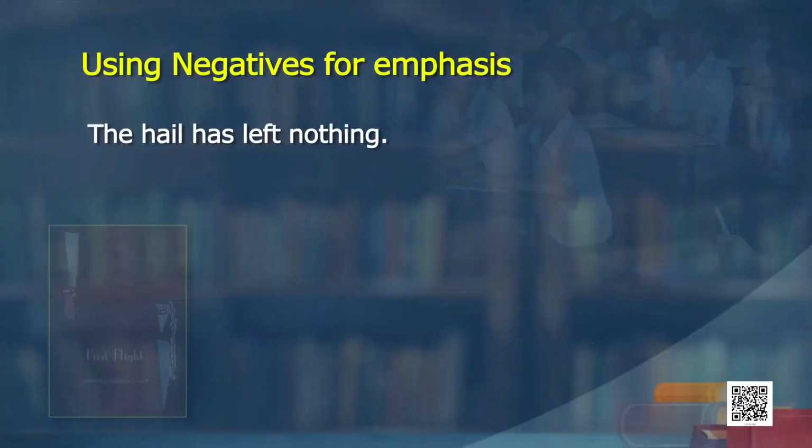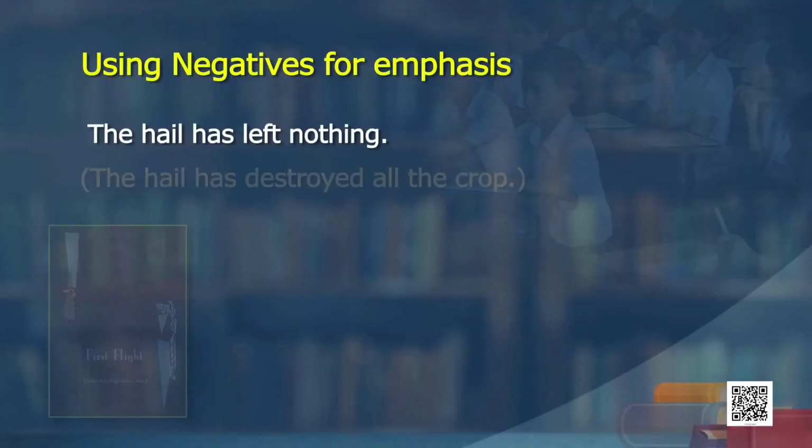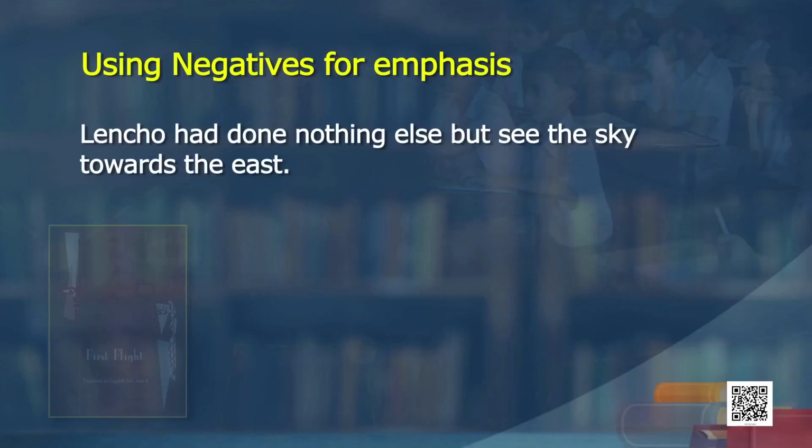Look at the second one. The hail has left nothing. The hail has left nothing. That means, the hail has destroyed all the crops. Next sentence. Lencho had done nothing else but see the sky towards the east. So, this is also from the story.